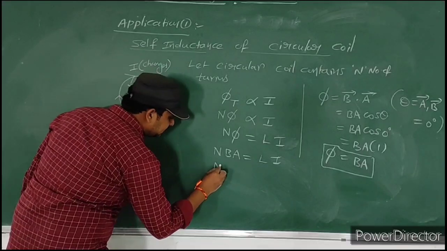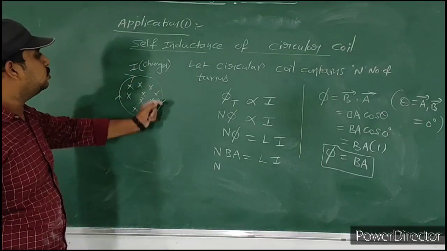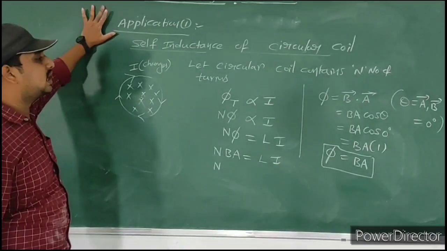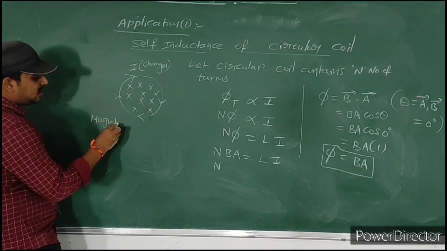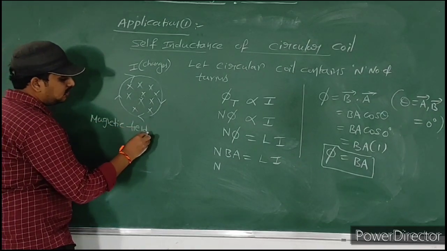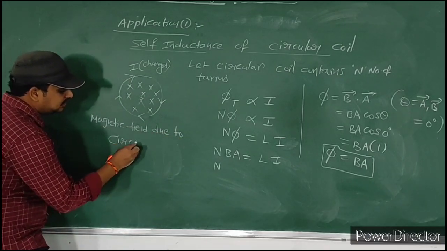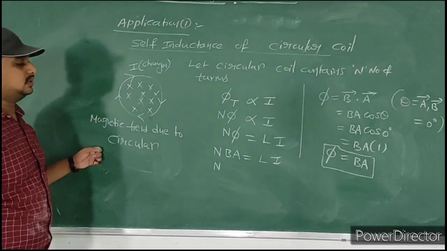N means number of turns. B means magnetic field, the magnetic field due to the circular coil. What is the formula of magnetic field due to a circular coil? Please revise the concept of the magnetic effect of current chapter.